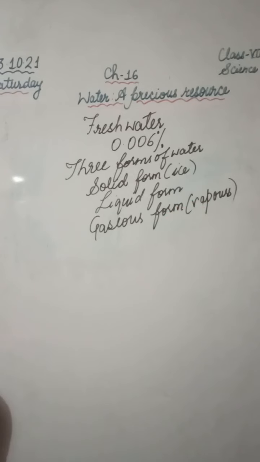So all three forms of water can be seen in nature.